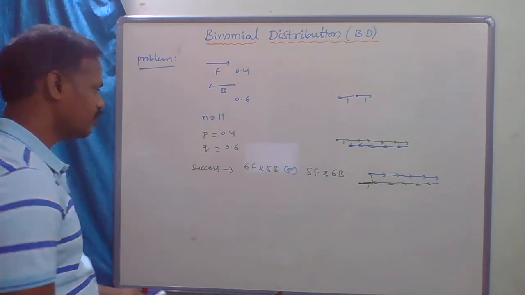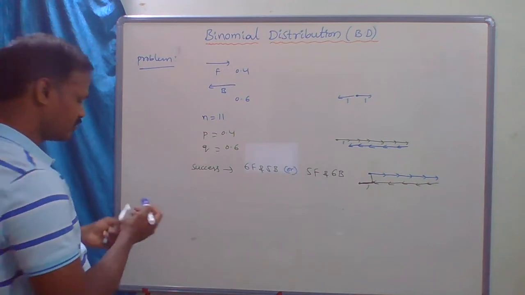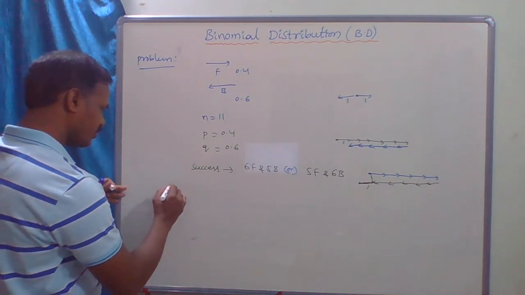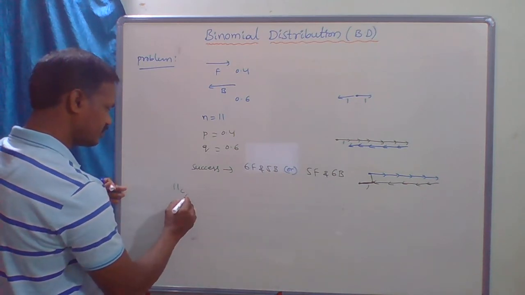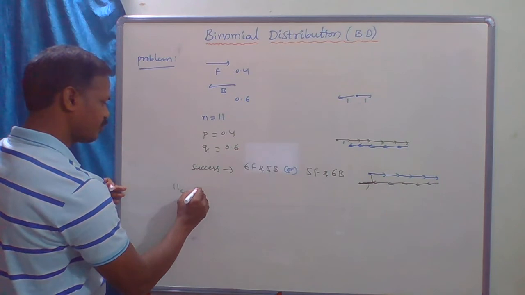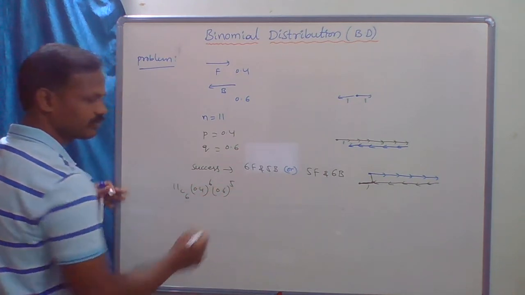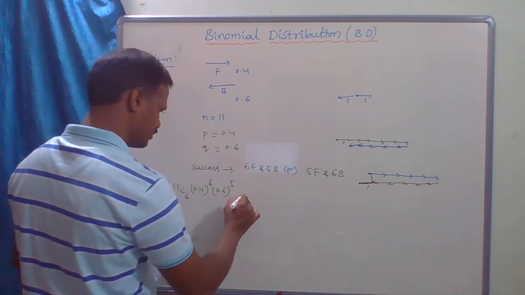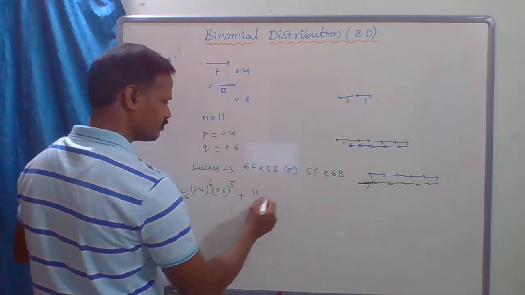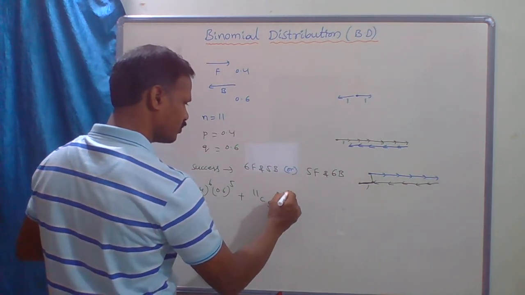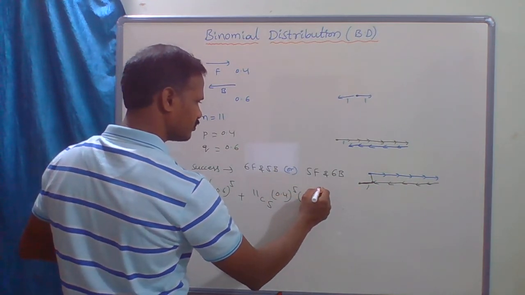Now we have to find the binomial distribution for this. So for this case, 11c6, success is 0.4 whole power 6, 0.6 whole power 5, plus 11c5, 0.4 whole power 5, 0.6 whole power 6.